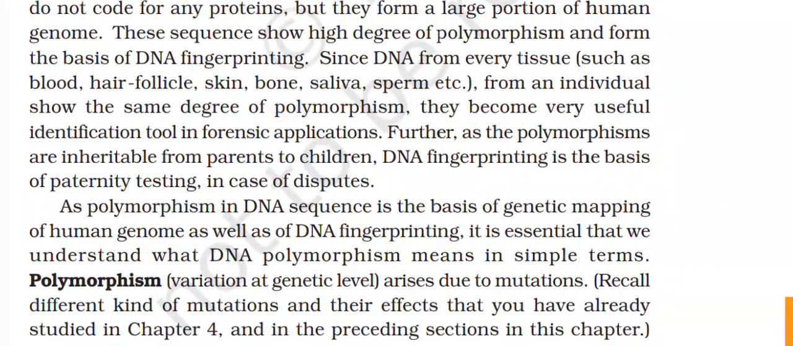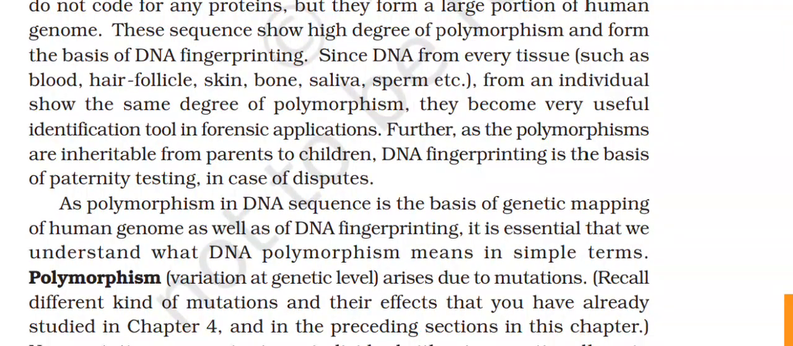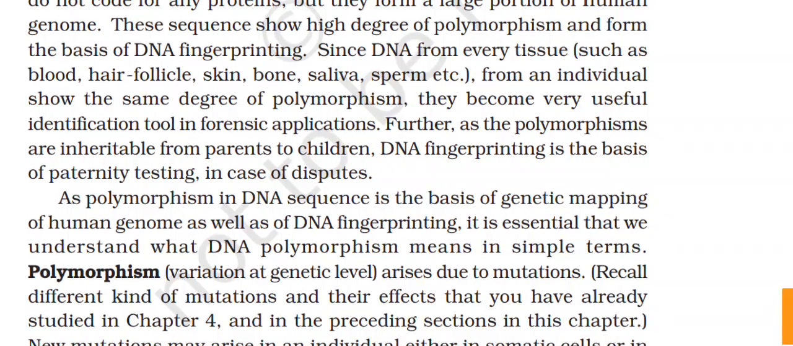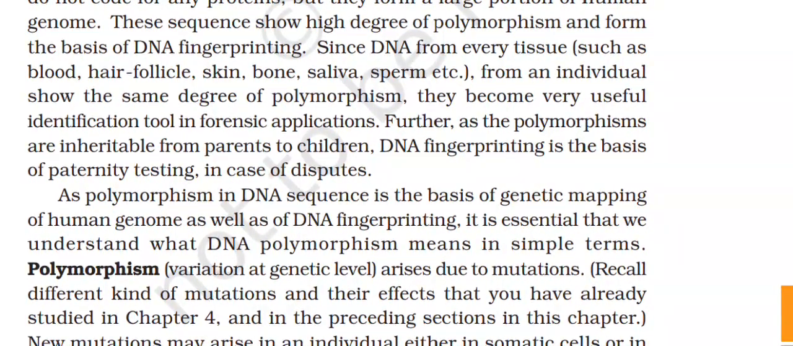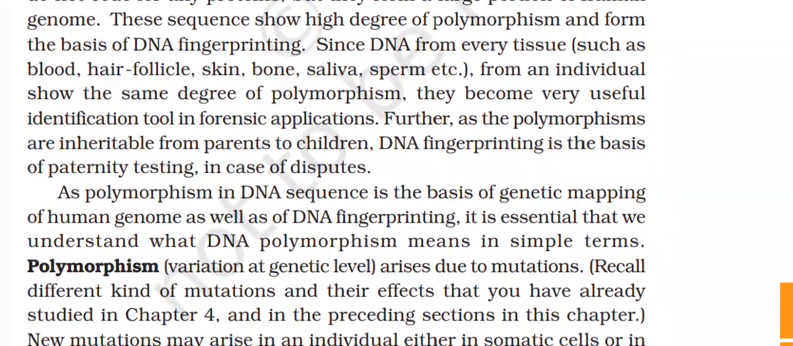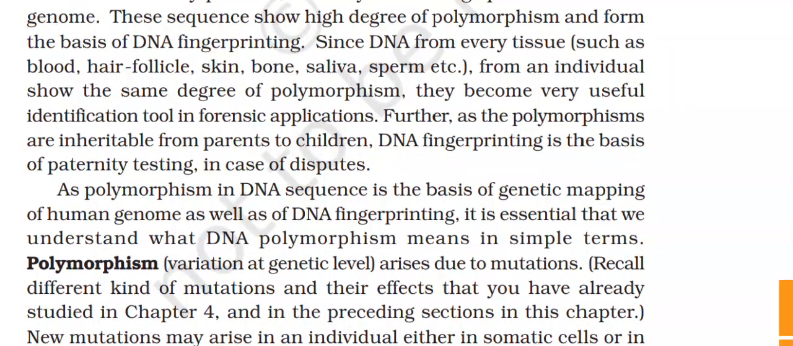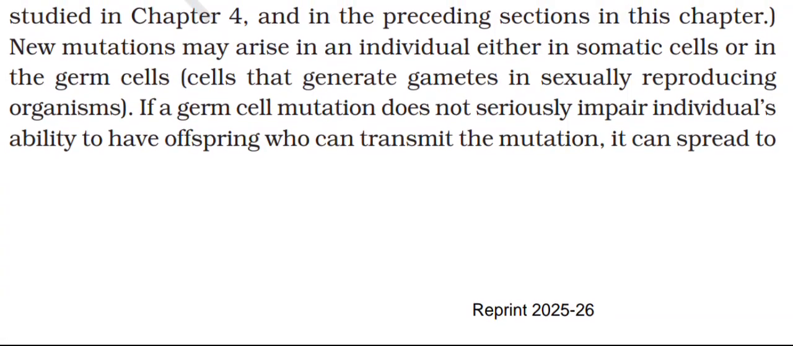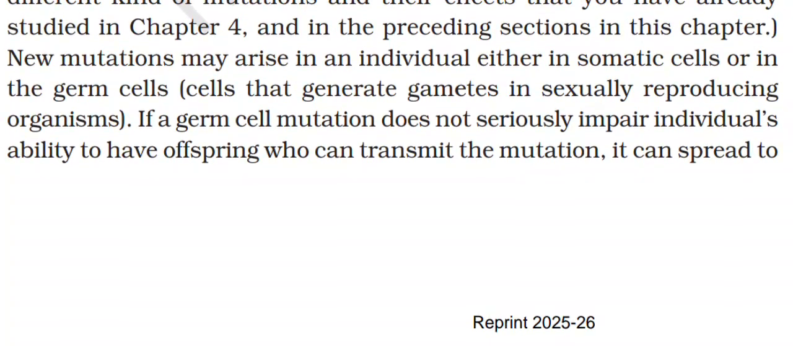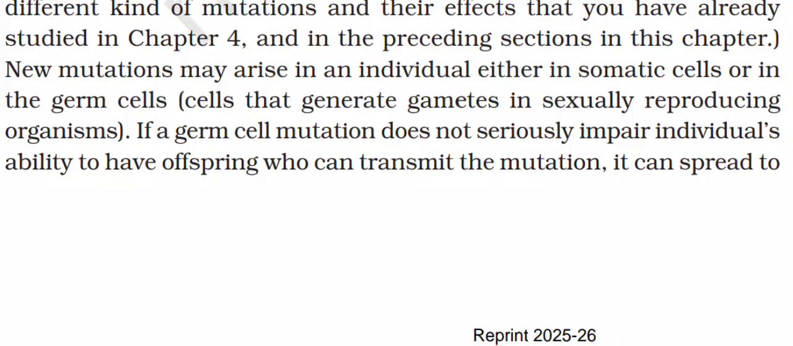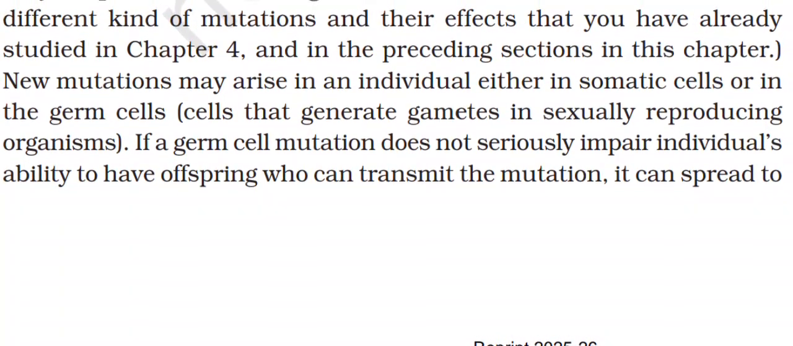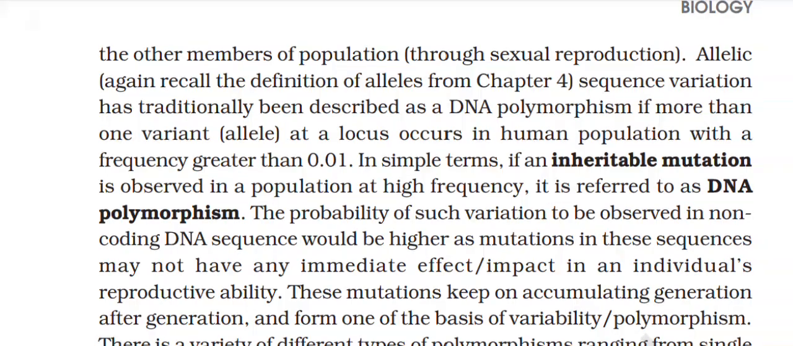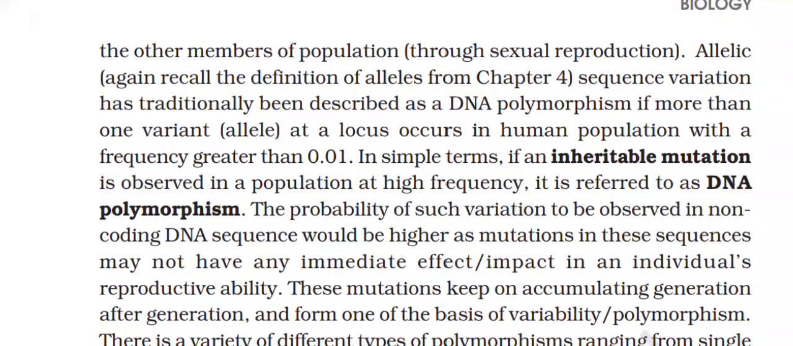Polymorphism, variation at genetic level, arises due to mutations. Recall different kinds of mutations and their effects that you have already studied in Chapter 4 and in the preceding sections in this chapter. New mutations may arise in an individual either in somatic cells or in the germ cells, cells that generate gametes in sexually reproducing organisms. If a germ cell mutation does not seriously impair the individual's ability to have offspring who can transmit the mutation, it can spread to other members of the population through sexual reproduction.